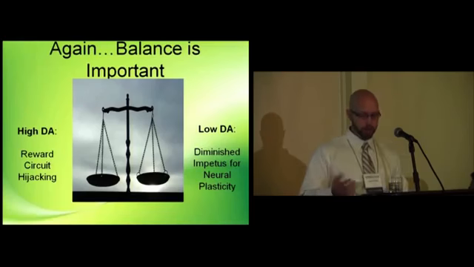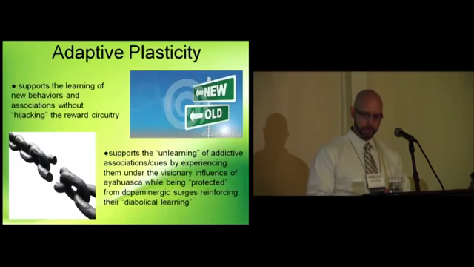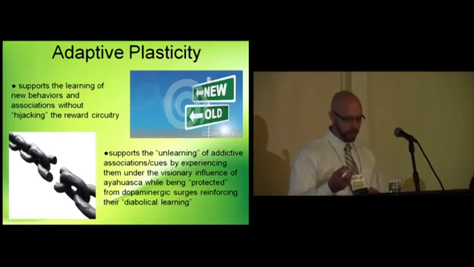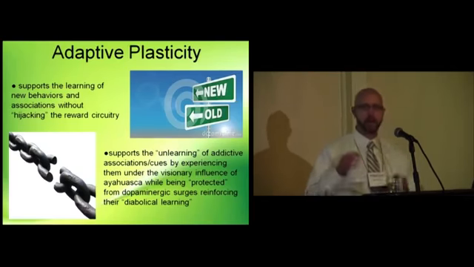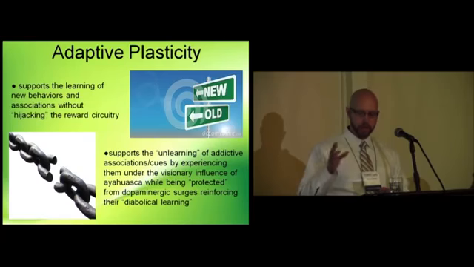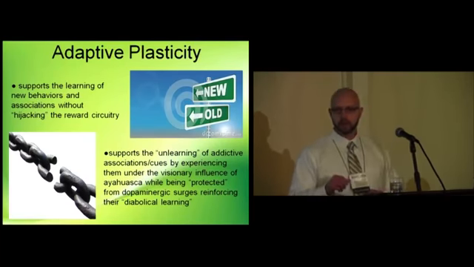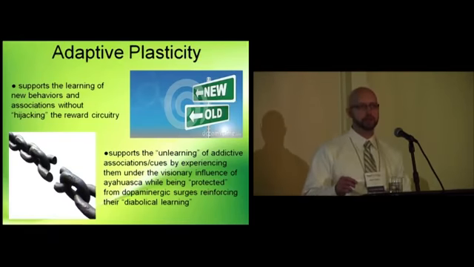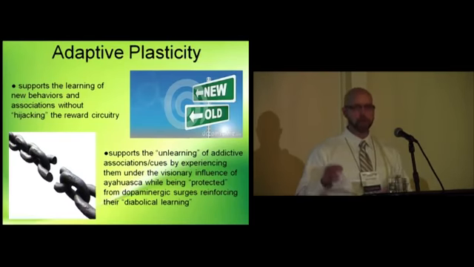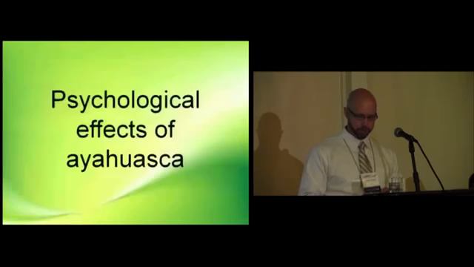So again, balance is important. High dopamine, reward circuit hijacking. Low dopamine, a diminished impetus for neuroplasticity. This adaptive plasticity that we're talking about would allow the learning of new behaviors and associations without hijacking the circuit. And it would also, interestingly, support the unlearning of addictive associations and cues by allowing the person who's under the influence of ayahuasca to experience these cues in the visionary state while being protected from the dopaminergic surge that would lead to reinforcement or pathological learning, diabolical learning.